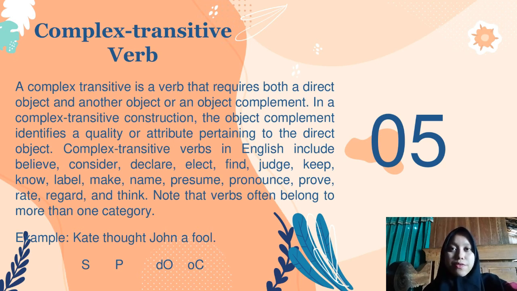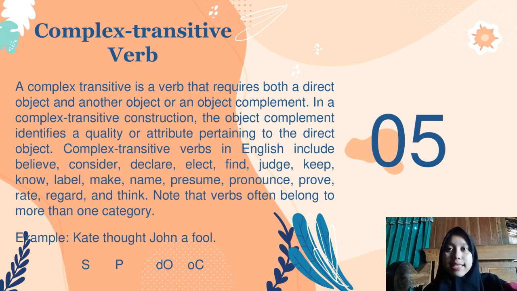Complex transitive verbs in English include believe, consider, declare, elect, find, judge, keep, know, label, make, name, presume, pronounce, prove, rate, regard, and think. Note that verbs often belong to more than one category.